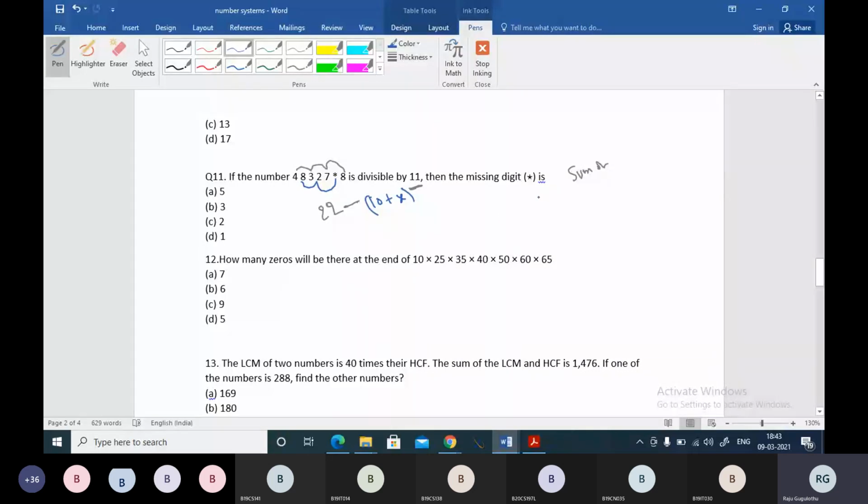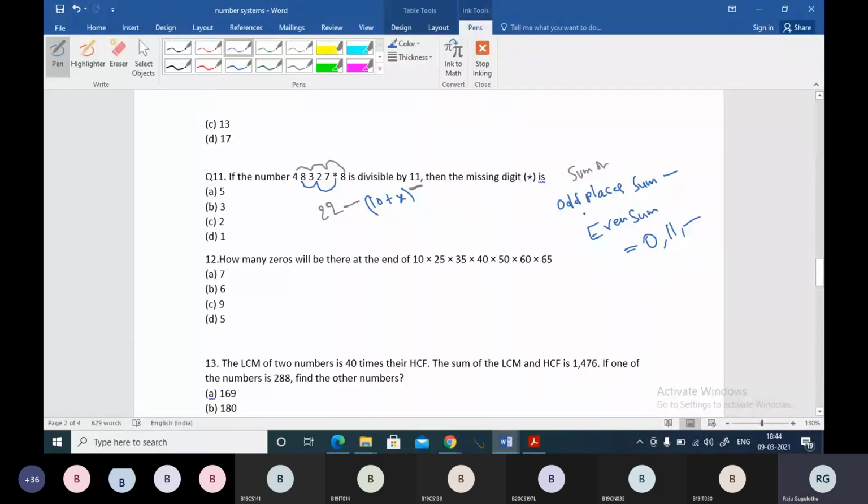Generally if you find odd places sum minus even places sum, or vice versa, you can write in any way. If the result is 0 or 11 or any 11 multiple, then you can say that the given number is divisible by 11, boss. See what we have to do, we have to find the odd places sum.